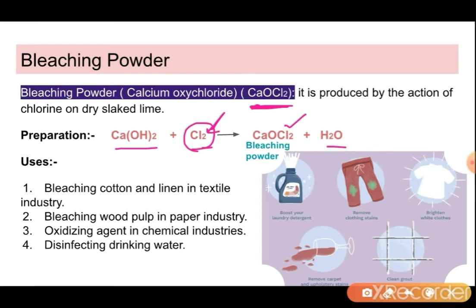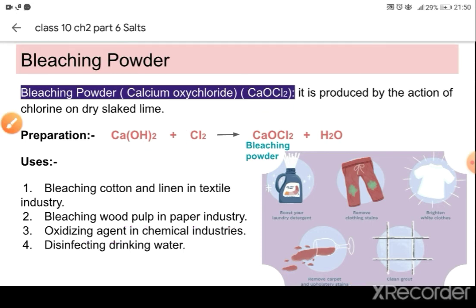This bleaching powder is used in the textile industries for bleaching the cotton. If we have any stain in our fiber, that is removed by using the bleaching agent or bleaching powder. This bleaching powder is also used to bleach or to remove the color from the wood pulp in the paper industry. It is used as an oxidizing agent in the chemical industry and is also used as a disinfectant in drinking water.